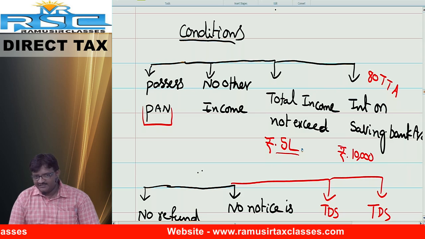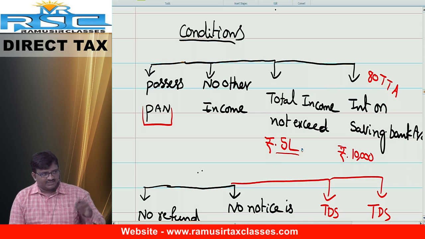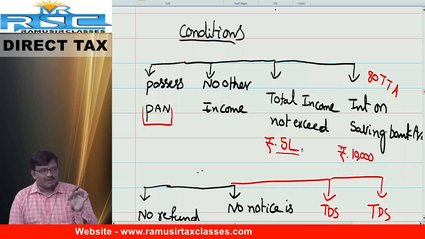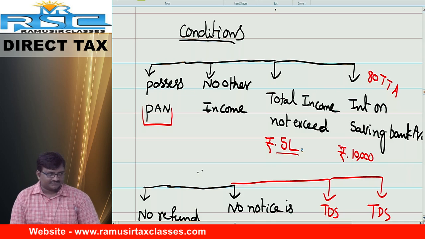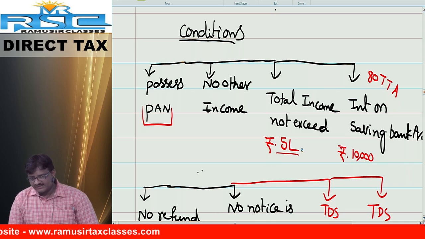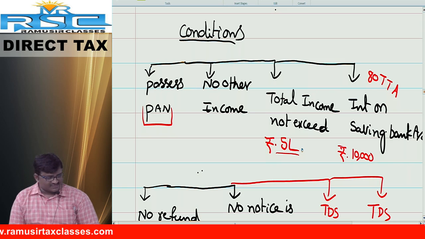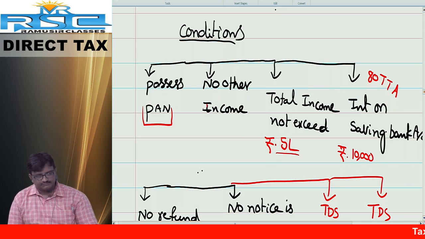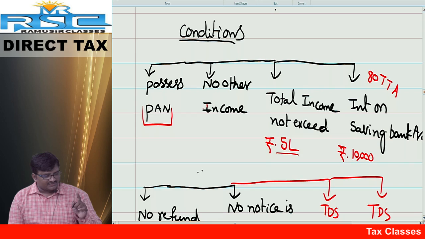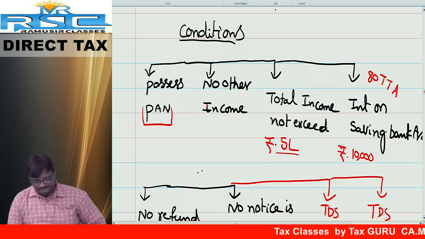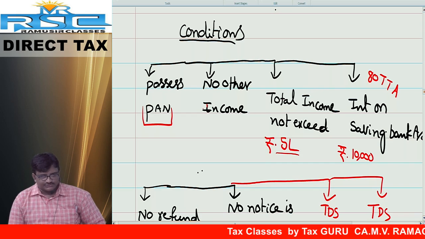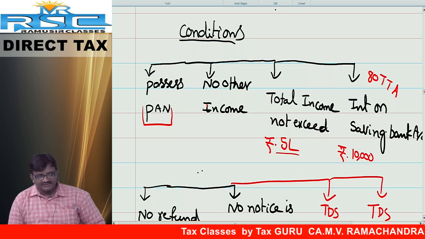Condition number 1: SSE must possess PAN, permanent account number. Next, SSE should not have any other income.